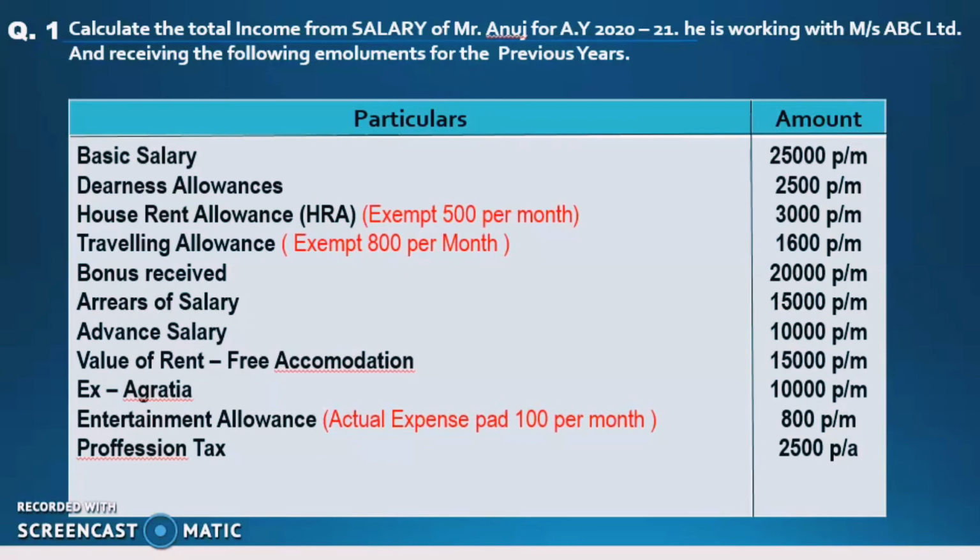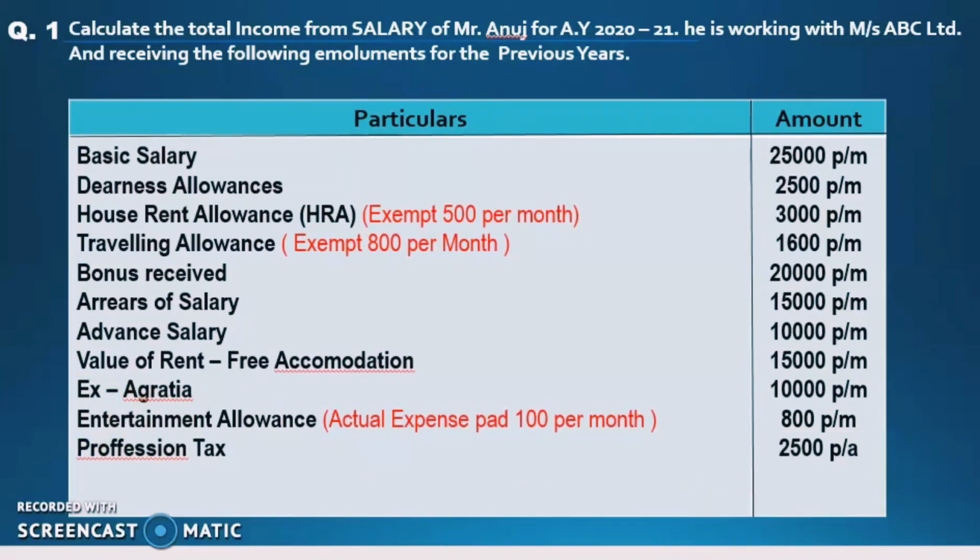Many allowances are given here. Bonus received is 20,000, arrears of salary 15,000, advance of salary 10,000, value of rent free accommodation 15,000, ex gratia 10,000, and entertainment allowance, with actual expenses paid 100 per month, and 800 per month in the amount column. The last one is profession tax, 2,500 per annum.